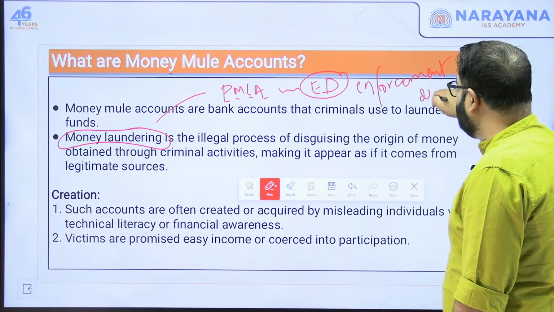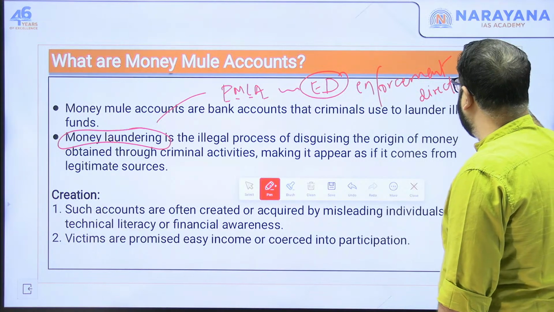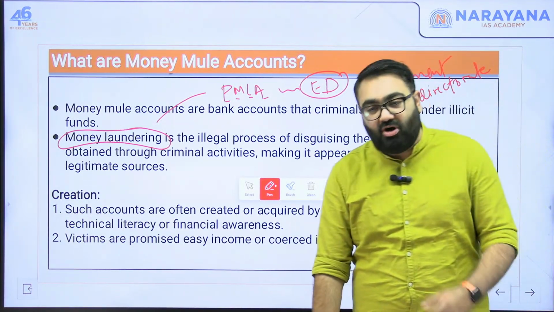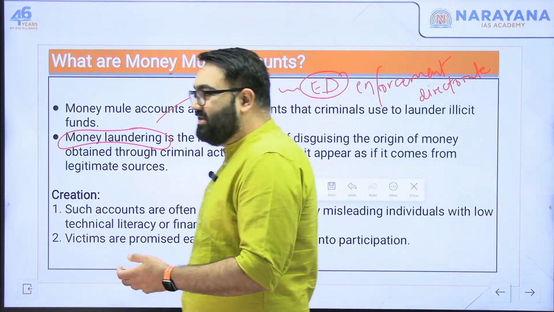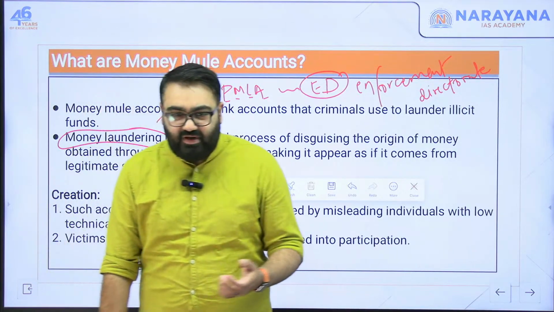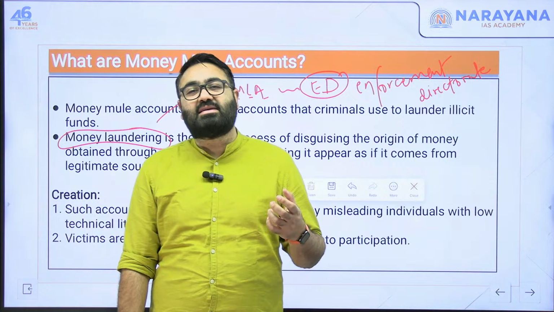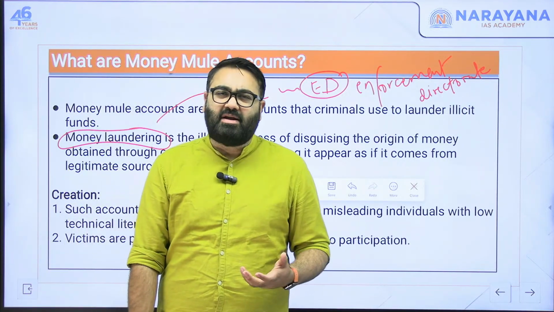A lot of students have this confusion or doubt about the difference between ED and CBI. Where does CBI come into the picture? What cases do they take up? And where does ED come into the picture? What cases would ED take up? The difference between the two is that ED is specifically designed as a body to take up cases related to money laundering. Now, what do you mean by money laundering?